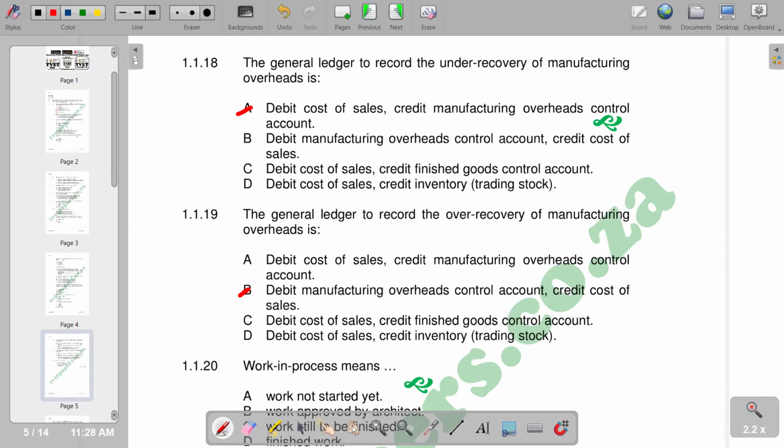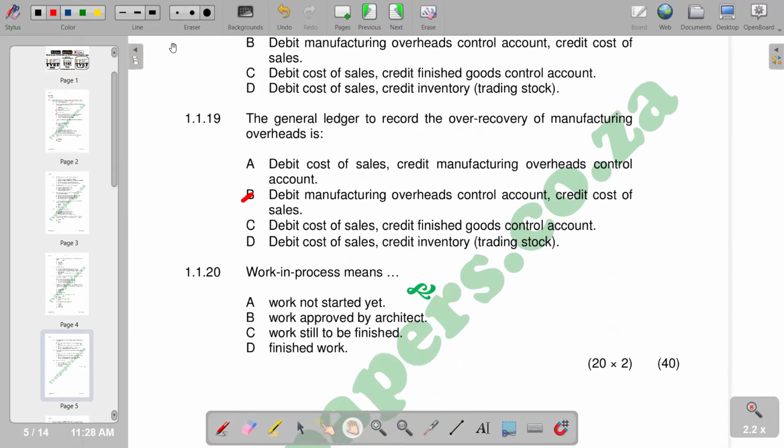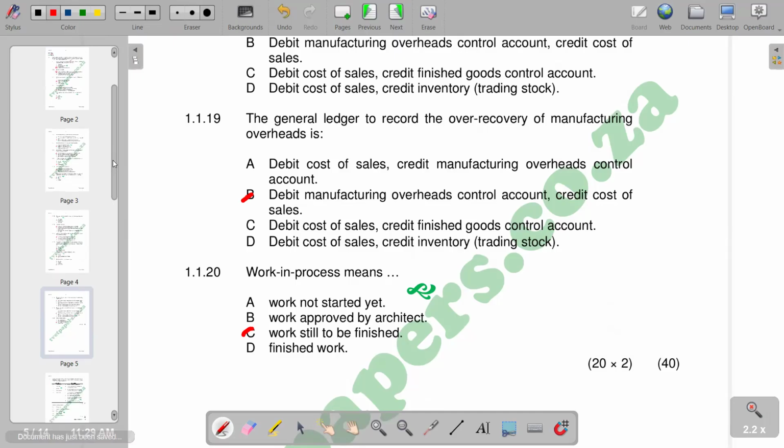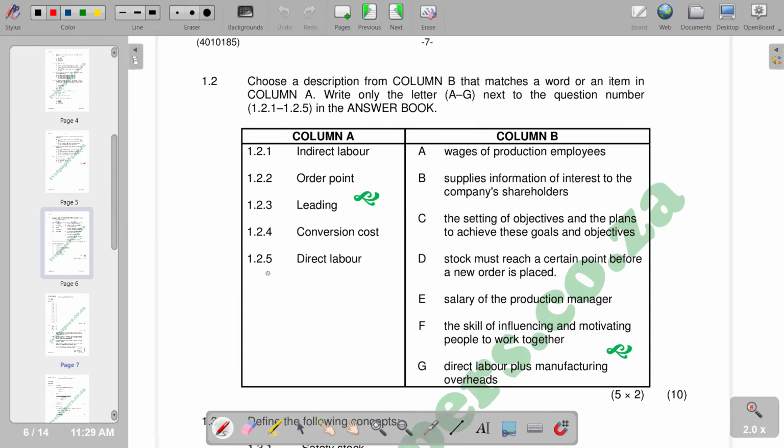And number 20, work in process means a production that is not yet finished. They are not yet finished goods. So it's work in process. So according to the response that we have, it's work still to be finished. So we have C. So this is what we have on the multiple choice section. Our multiple choice, we have got 20 questions, each one with 2 marks, representing a total of 40 marks. And move on to the next part, which is going to be 1.2.